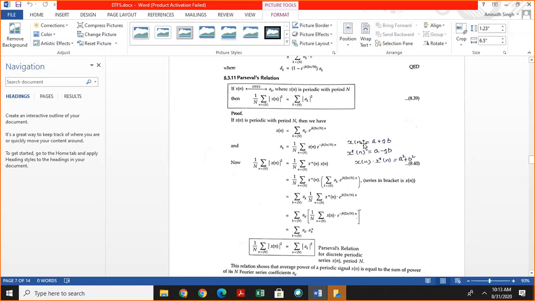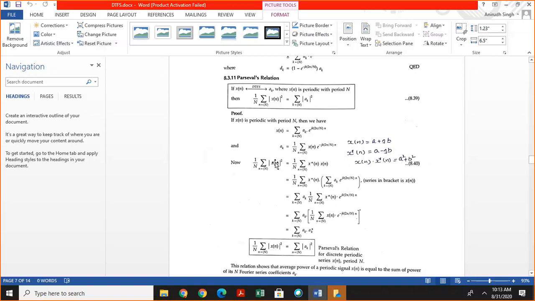Suppose that x of n is equal to a plus jb, and the conjugation of x of n is written as a minus jb. If you multiply these two, you get this, and this is the square of mod of x of n.